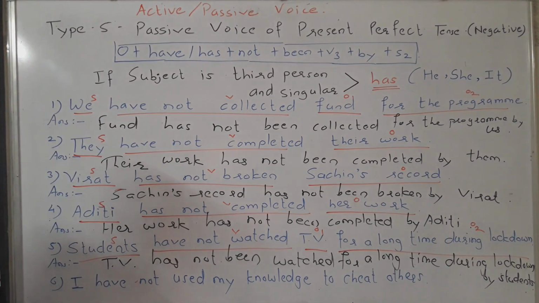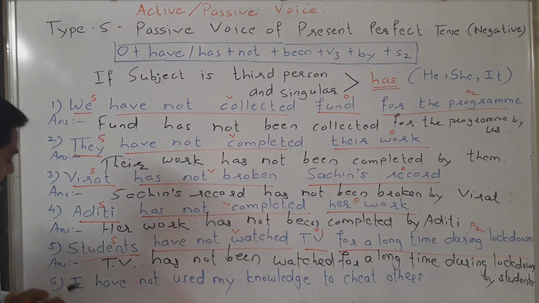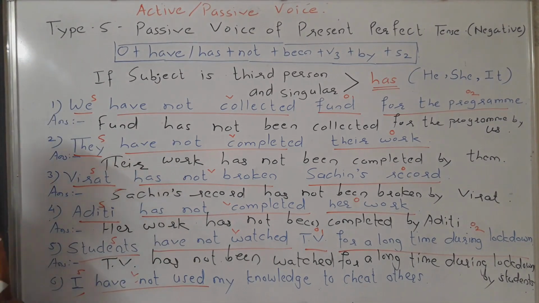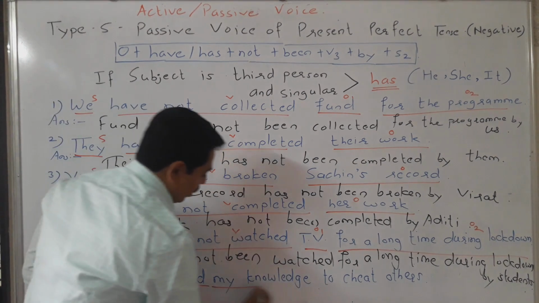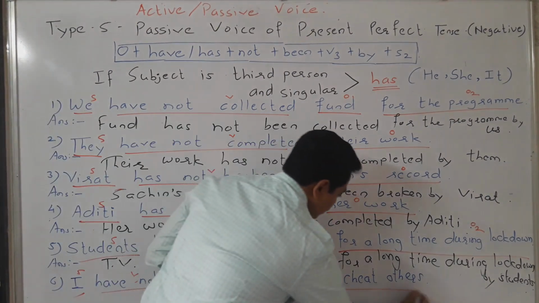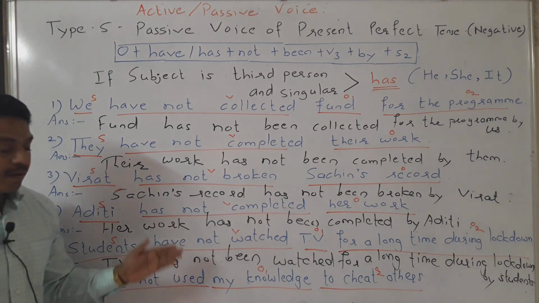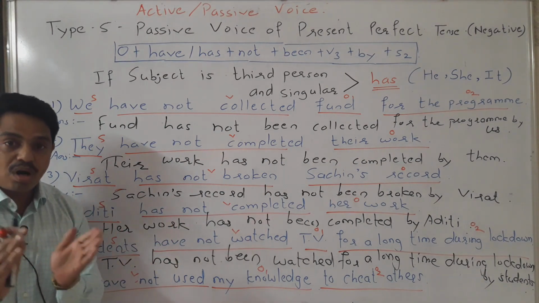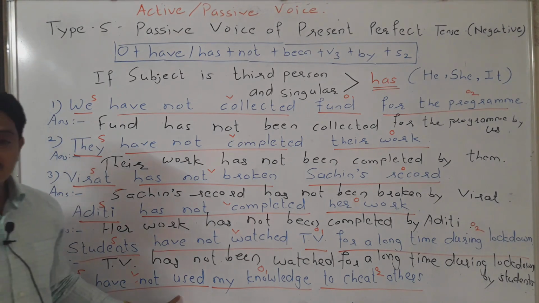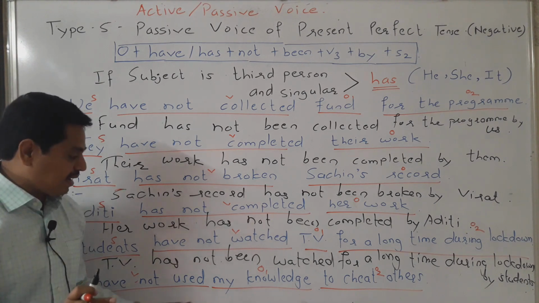Now next is here, I have not used my knowledge to cheat others. Here, I, this is the subject, have not used, this is the verb, and my knowledge, this is object number 1, and to cheat others, this is object number 2. We can get the answer by asking a question with what to the verb. We can ask here, what have I not used? We get the answer, and what answer we get here?